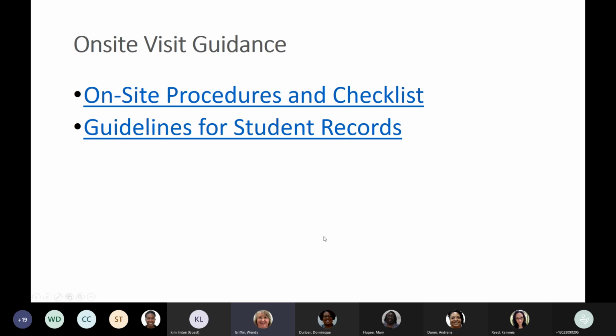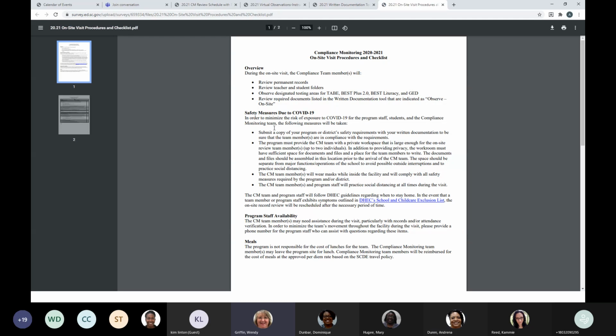We do have some on-site visit guidance already created, and we're going to take just a peek at these, and they are located in that list that Cami referenced earlier. I do want you to just take a quick look at them just to be sure that we know what's there. Oh, now it's going right to it.